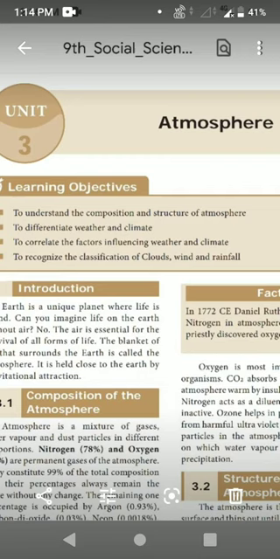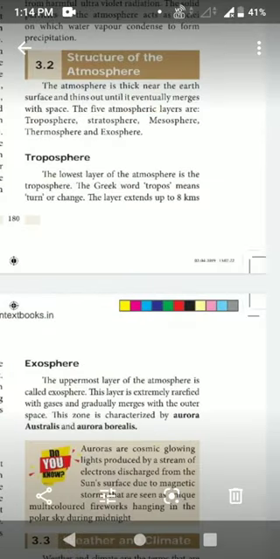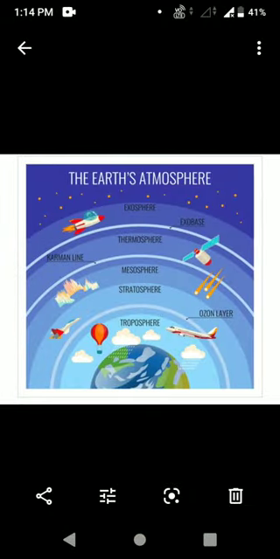Next, we are going to learn about the structure of the atmosphere. What do you know about this structure? Structure means what? In Tamil we will say adukku. Okay. So, how many structures of the atmosphere do you know? They have 5 structures of the atmosphere. About this only we are going to learn today.